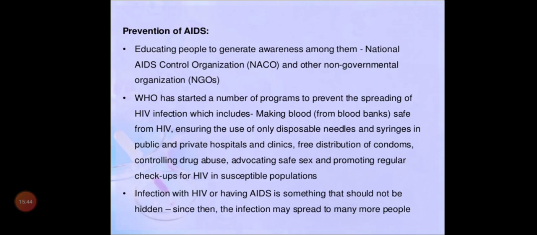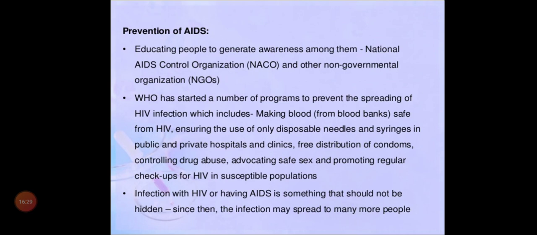Second, the World Health Organization has started a number of programs to prevent the spreading of HIV infection, which includes checking blood. From blood banks they need to check and keep it safe from HIV, ensuring the use of only disposable needles and syringes in public and private hospitals and clinics, and free distribution of condoms. Because the male person may have connections with many women, it will spread to many people. In a better way, the person will use a condom, so the body fluid won't come out, and it is prevented by the condom. So a condom can be used to prevent AIDS.